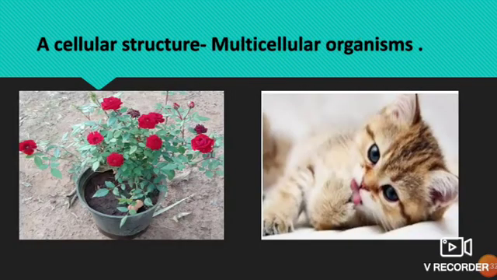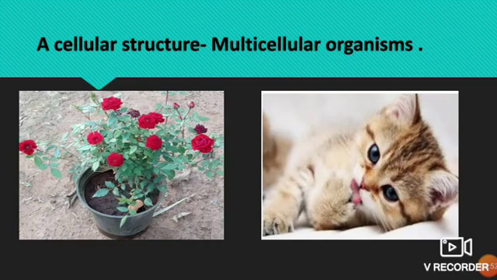The living things which are made of many cells are called multicellular living things. So some living things are made up of many cells. For example, human beings. So our body is made up of many cells. So we are multicellular animals.